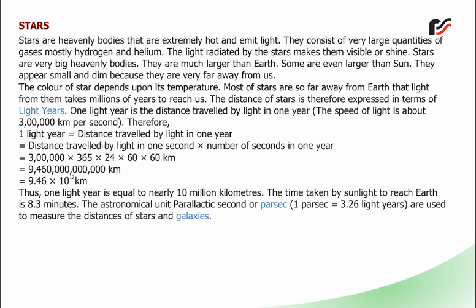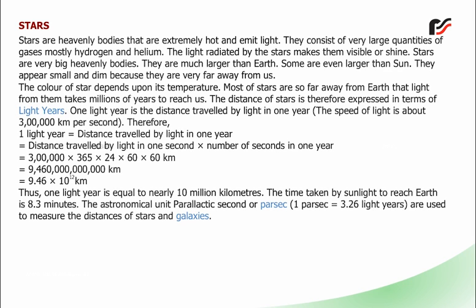Therefore, 1 light year is equal to distance traveled by light in 1 year, which equals distance traveled by light in 1 second into number of seconds in 1 year, equals 3 lakh into 365 into 24 into 60 into 60 kilometer, equals 94600000000 kilometer, equals 9.46 into 10 raised to power 12 kilometer.